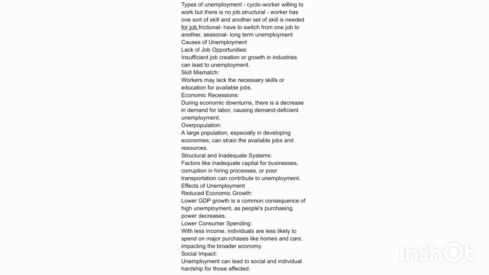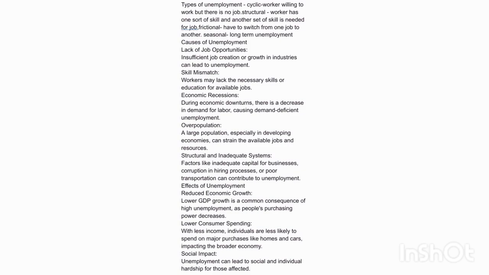Types of unemployment. Cyclic: worker willing to work but there is no job. Structural: worker has one sort of skill and another set of skill is needed for the job. Frictional: have to switch from one job to another. Seasonal. Long-term unemployment.